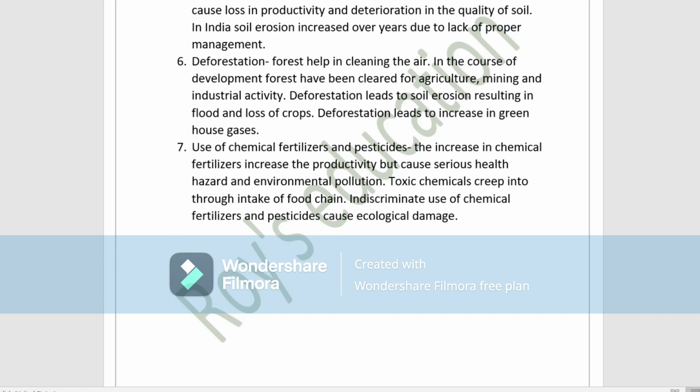Forests always help in cleaning the air. And due to this course of development, forest is cleared for agriculture, for mining, for industrial activity. So deforestation will lead to soil erosion, which will result in floods and loss of crops. And also deforestation will lead to an increase in greenhouse gases.